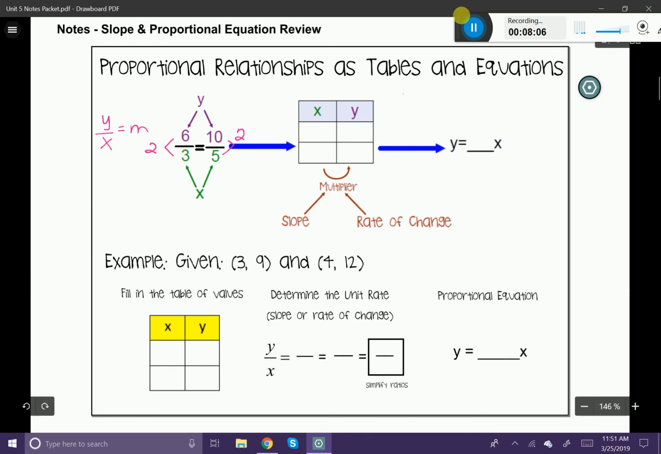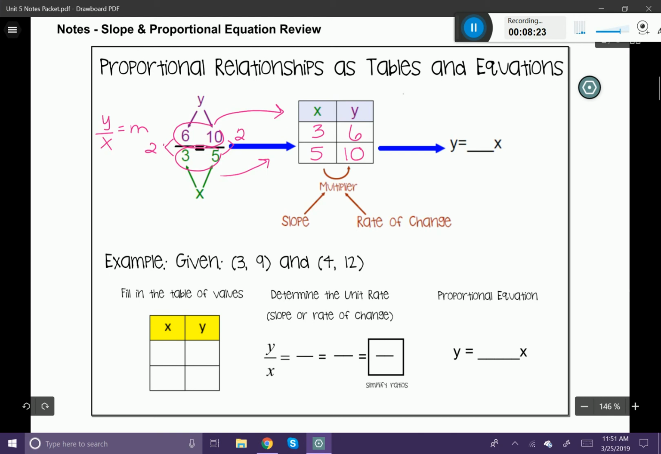I'm going to take those x coordinates and pop them into my table of values. So I'm just going to put a 3 here and a 5 here. Then I'm going to take my y values and put those in there as well. I'm going to match up my 6 with my 3 and my 10 with my 5.